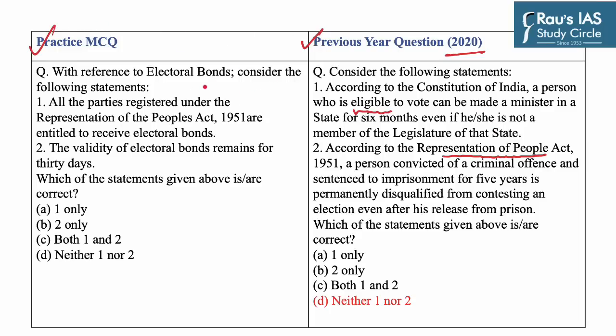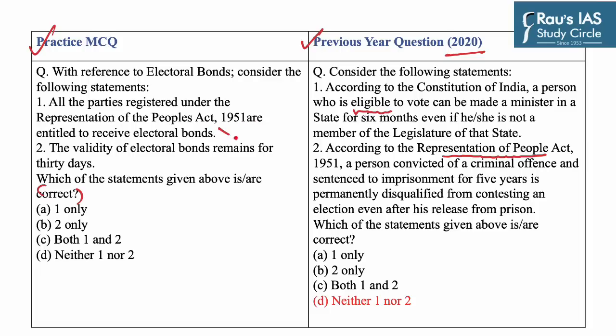The question is, with reference to electoral bonds, consider the following statements. You have to identify the correct statements. Statement first. All the parties registered under the Representation of the People's Act 1951 are entitled to receive electoral bonds.